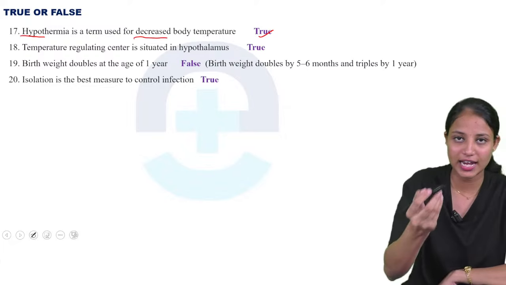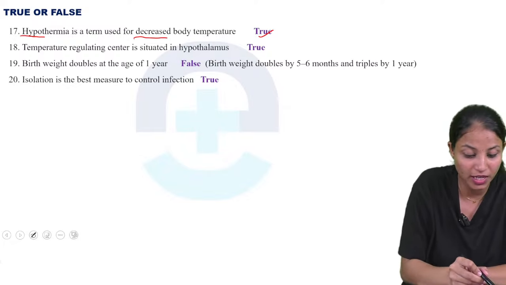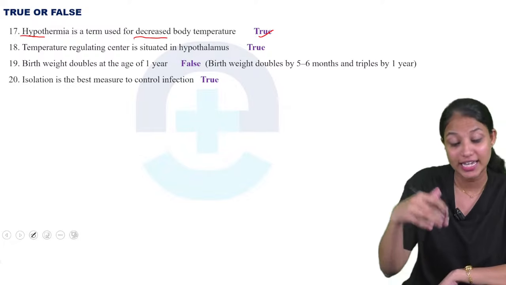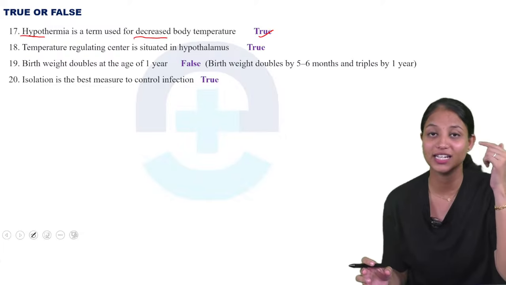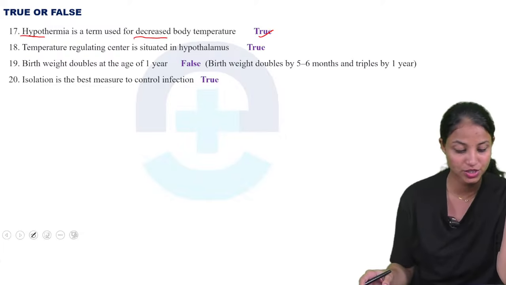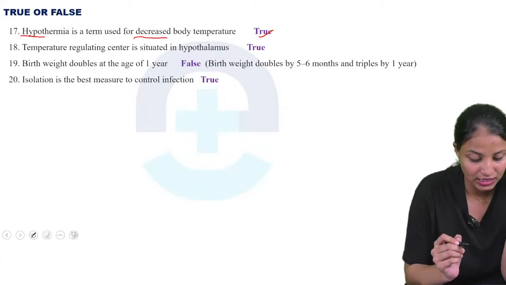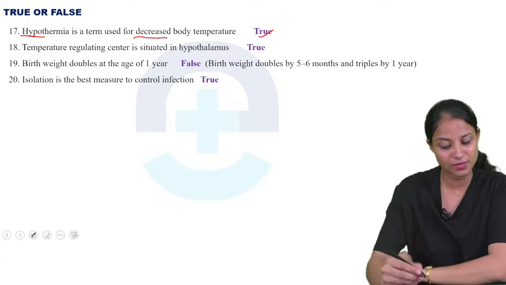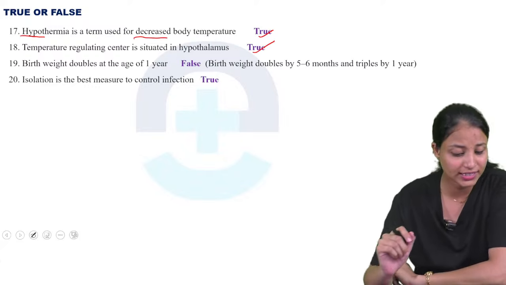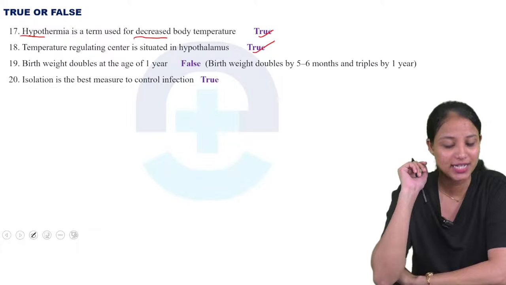If I ask one more question: hyperthermia is a term used for increasing body temperature, it's also true. So next we are moving to the 18th one. Temperature regulating center is situated in hypothalamus. Yes, it's also true. It is situated in hypothalamus.